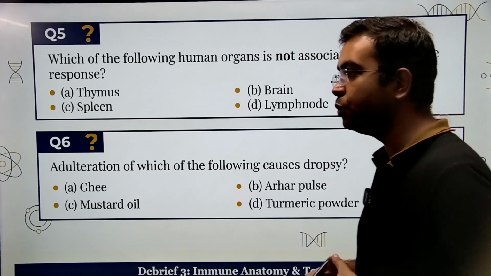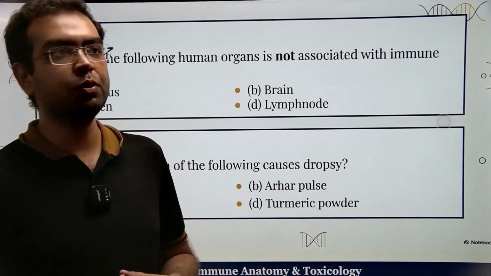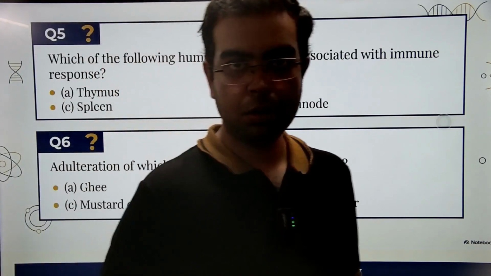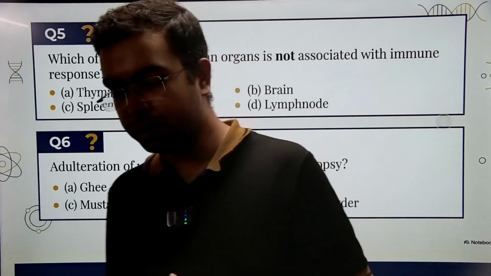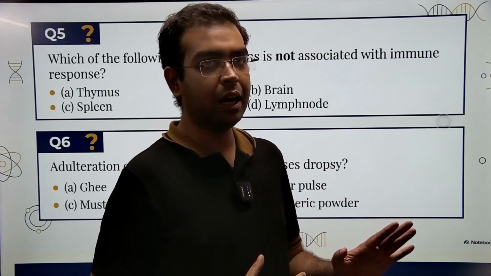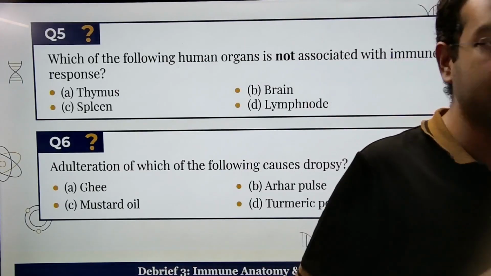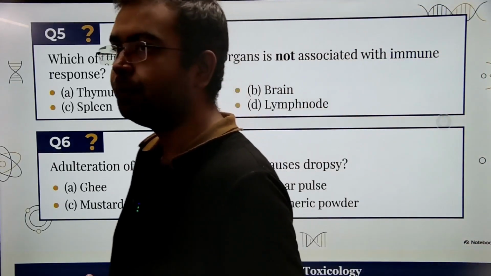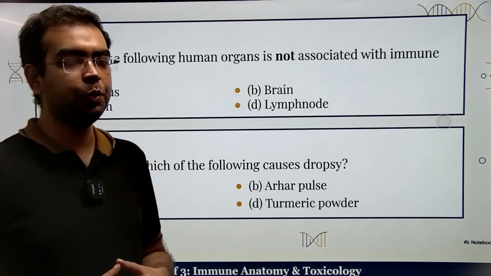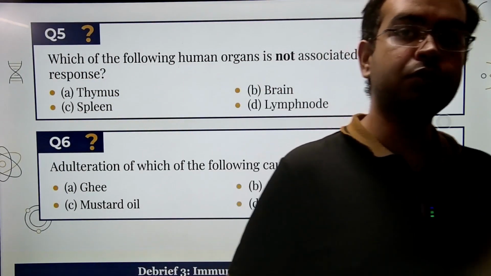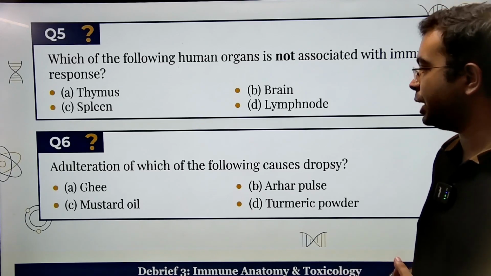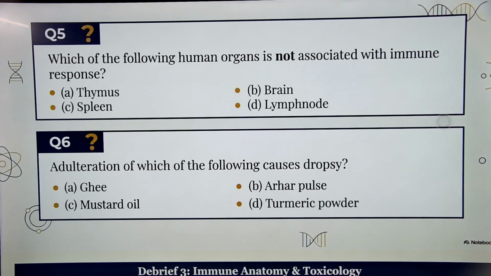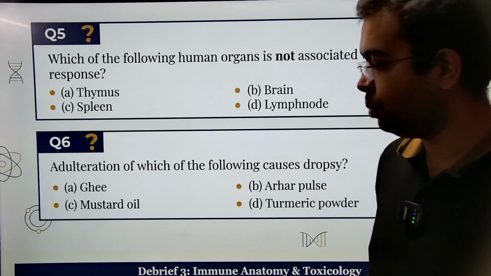But the brain has got nothing to do with immune response. Brain का immune response में कोई काम नहीं है. Brain only helps in muscular reflexes. कोई sensation आया, गर्मी लगा, ठंड लगा, आंख में लाइट आ रहा है, तुम क्या देख रहे हो, क्या सुन रहे हो, क्या टेस्ट कर रहे हो, those kind of things the brain will provide you with a response. But there is no response from the brain on the immunity front of the body. So the correct answer is option B, brain. Why? Because brain is not related with immune response of our body.